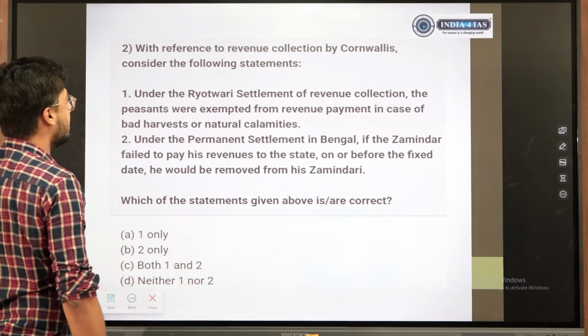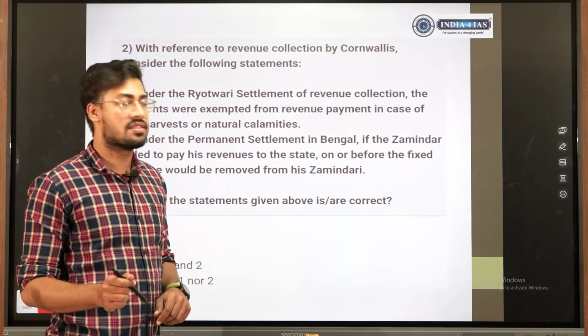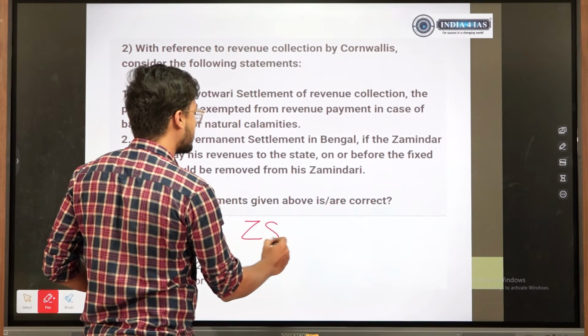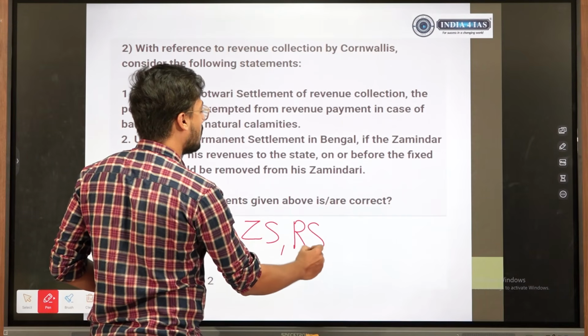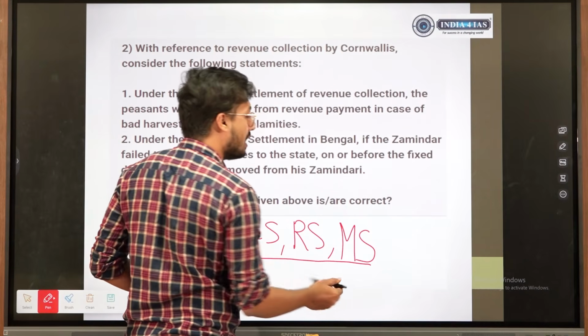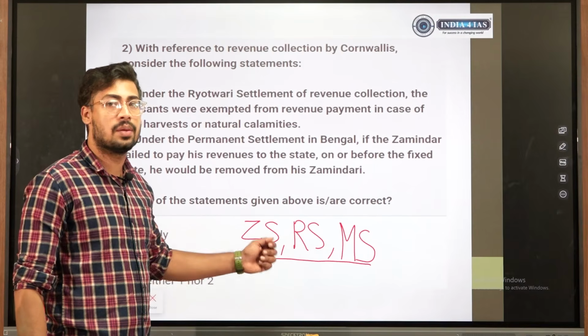Let us see the next question. Again, question picked up from a static syllabus and an important part of the syllabus. Questions from Zamindari system, Rohitwari system, Mahalwari system, these things are mentioned in your NCERT as well, though not in detail.